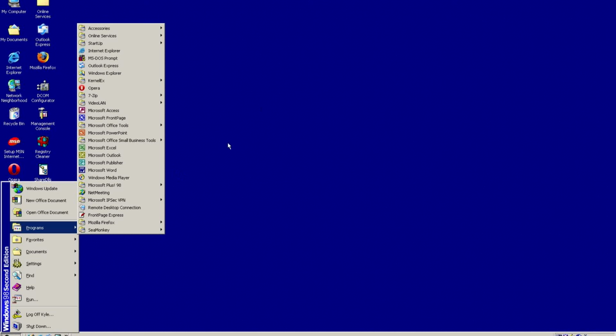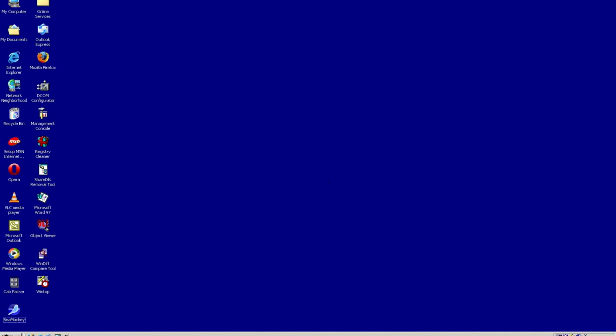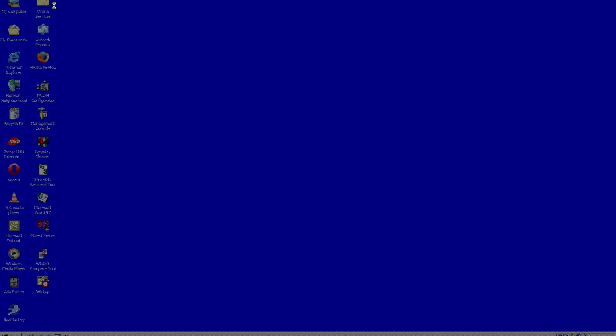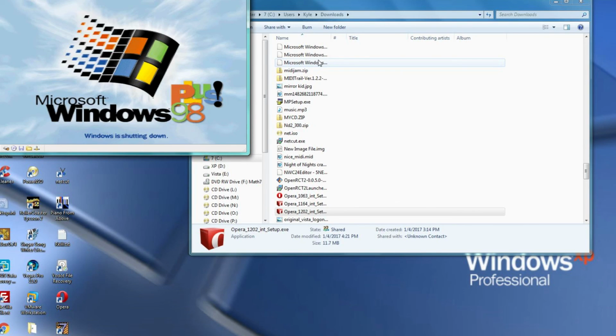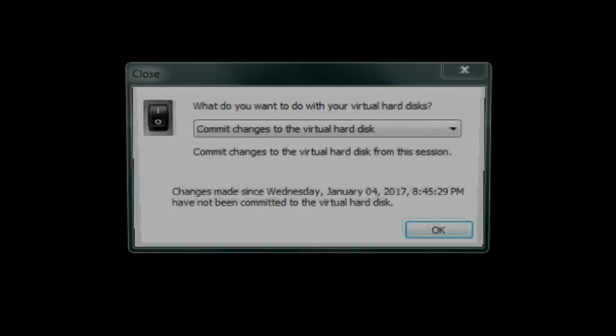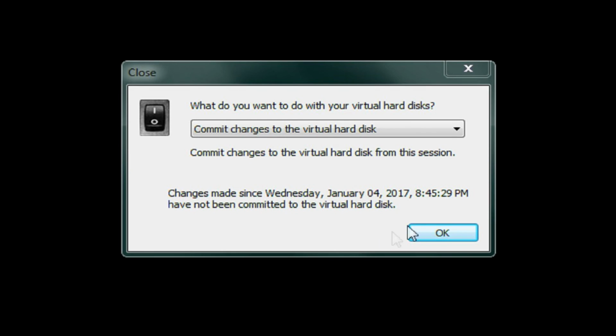And yeah, that's pretty much it for the video. I'm now going to shut down Windows 98. Windows 98 is still a reliable version of Microsoft Windows. It's still a good version. It's still usable. But I wouldn't highly recommend installing this on your real computer. But if you have an old computer that you want to install Windows 98 on, and you want to make sure that you can do stuff on it, yes. Also, Windows 98 would be great for running legacy games and applications. I'll commit changes to the disk.